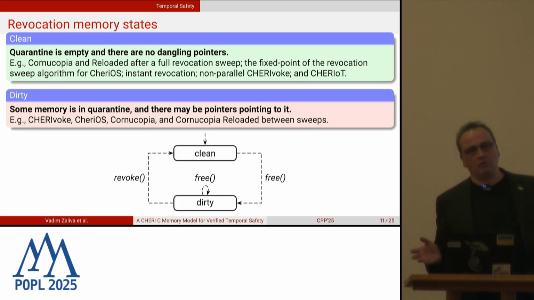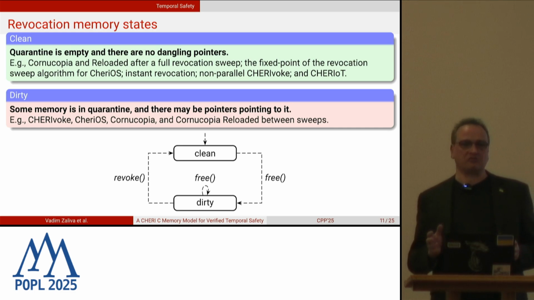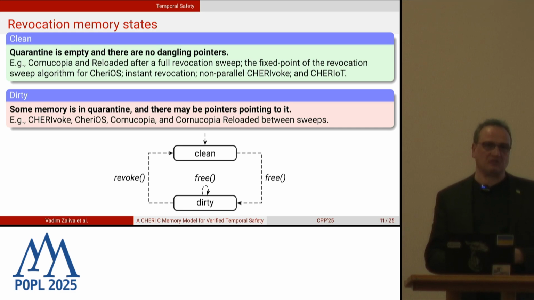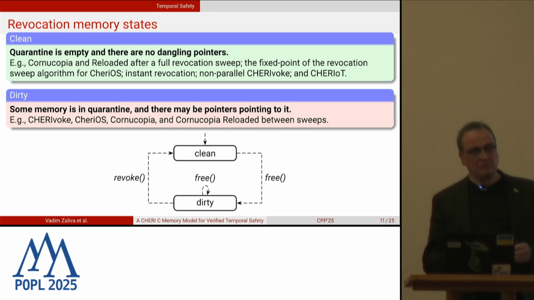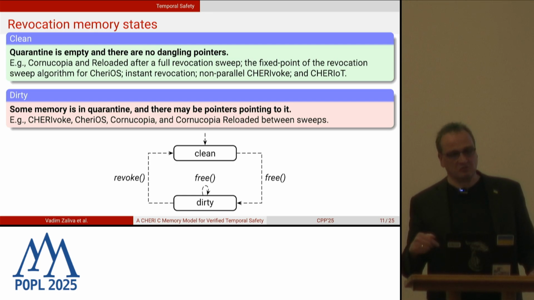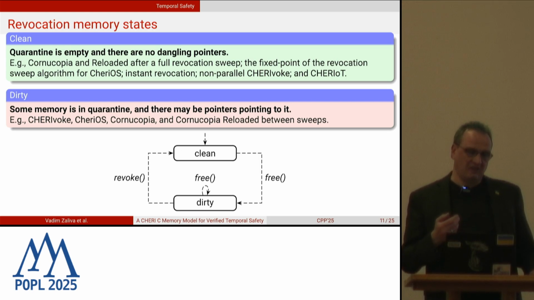If you look at the memory as a whole in the presence of revocation, it could be in one of two states. In the clean state, the quarantine is empty, and there are no pointers pointing to non-live memory. In the dirty state, some memory is in quarantine, so there might still be dangling pointers pointing to the quarantined memory. So we start in the clean state. Each time you deallocate an object, you call the free function and it transitions to the dirty state. And it stays there until the revocation pass runs. Then the revocation pass revokes all the pointers, cleans the quarantine, and it returns to the clean state.